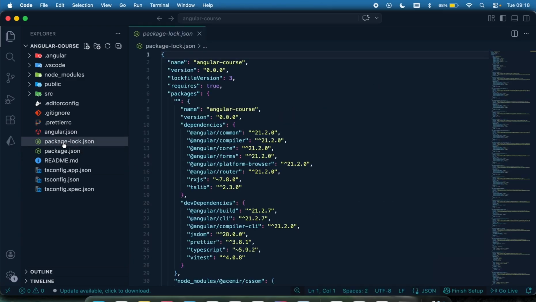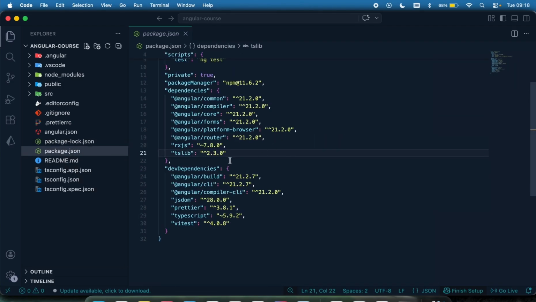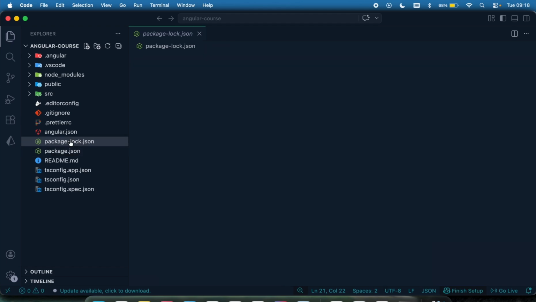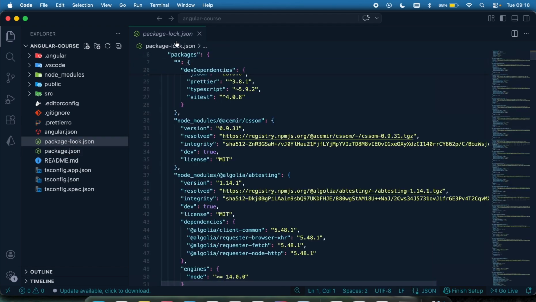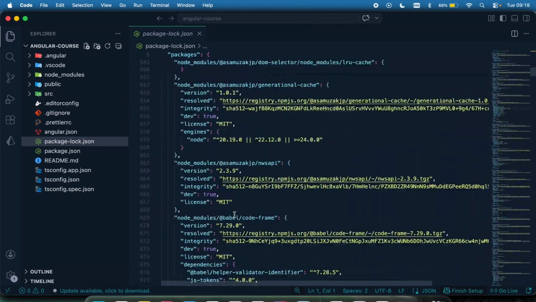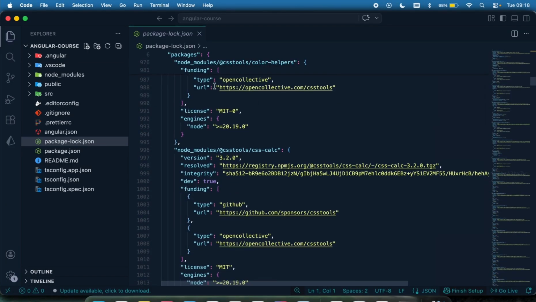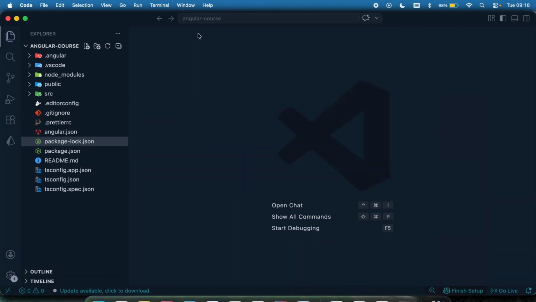And we have the package-lock.json. This basically contains the receipt for all the dependencies that have been downloaded or used in this project. So whenever you install a new dependency or you remove a dependency, the receipt is kept in the package-lock.json right here. You can see there's a whole bunch of crazy stuff right here. It contains the receipt of the dependencies that have been used during this project.